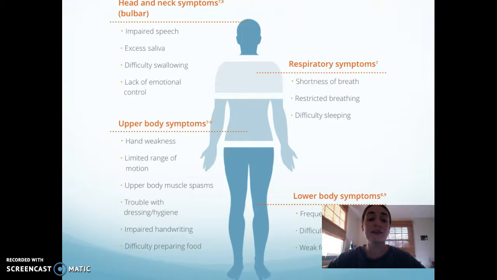For upper body symptoms, we have hand weakness, limited range of motion, upper body muscle spasms, troubles dressing and with hygiene, impaired handwriting, and difficulty preparing food. And for lower body symptoms, we have frequent tripping, difficulty on stairs, and weak feet.